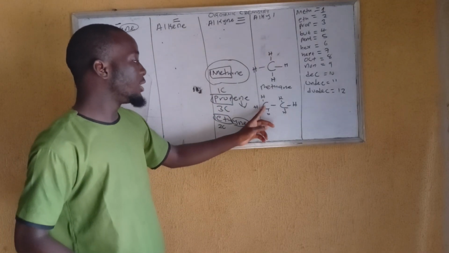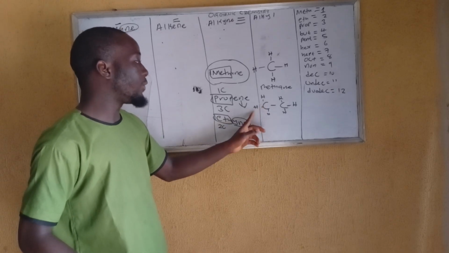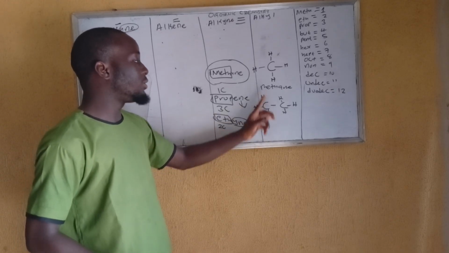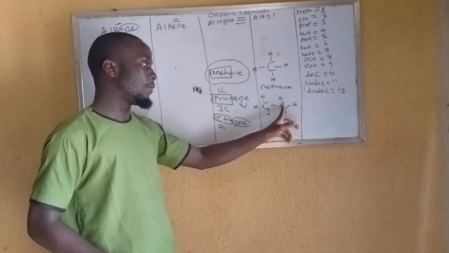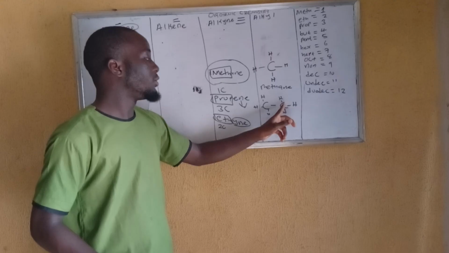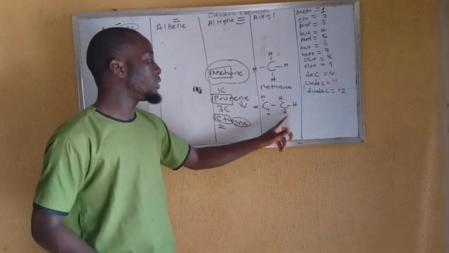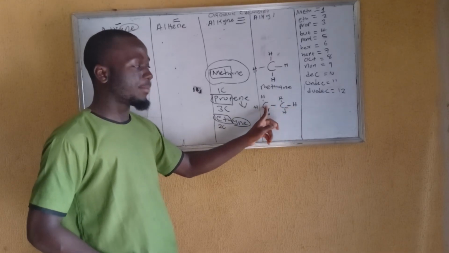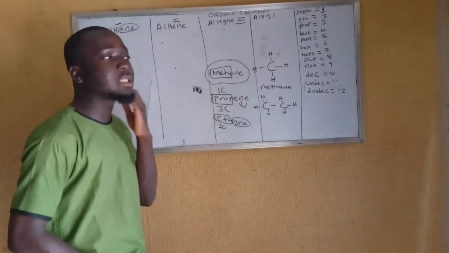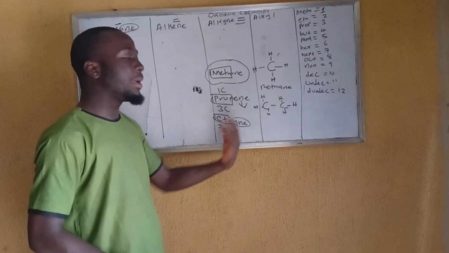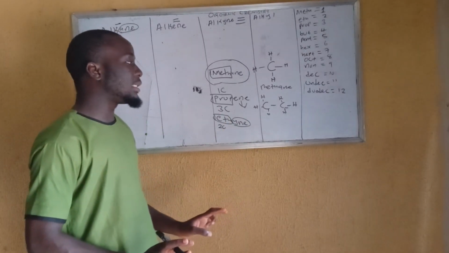So we said this first carbon is attached to this one, attached to this 2, attached to this 3, attached to this other carbon 4. It is completed. This one too: 1, 2, 3, attached to this back 2, 4. It is completed. If they ask you to name this kind of compound, you just say, okay, how many carbon? Carbon is very essential in it.